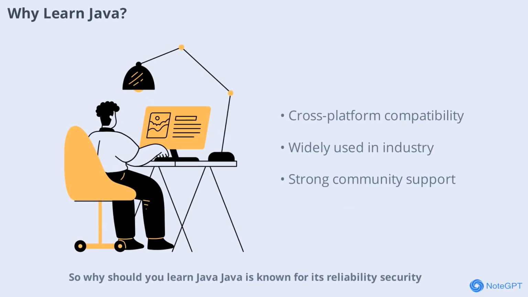Why should you learn Java? Java is known for its reliability, security, and cross-platform capabilities. It's used by millions of developers and is the backbone of many enterprise-level applications. Learning Java opens doors to a wide range of career opportunities, from software development to data science. Plus, its syntax is similar to other popular languages, making it a great foundation for learning more advanced programming concepts later on.